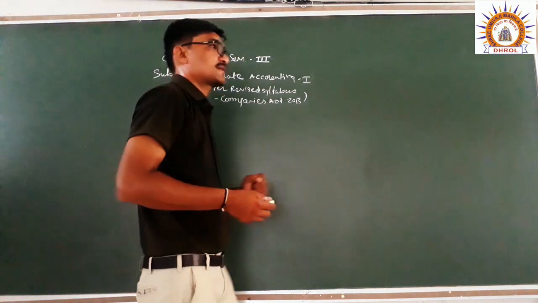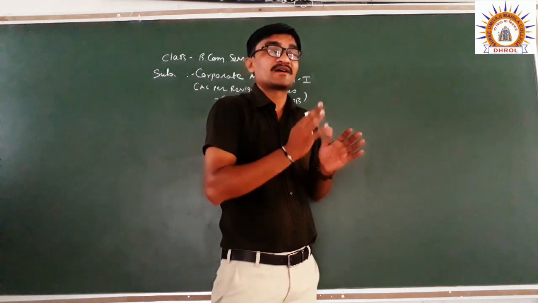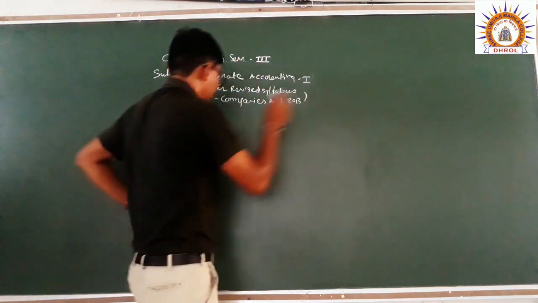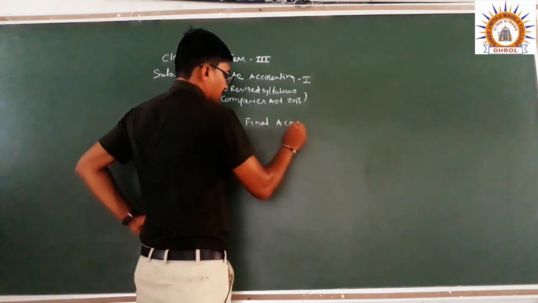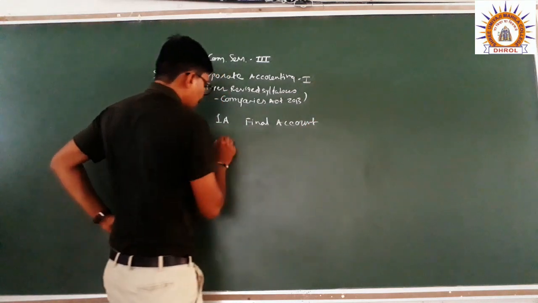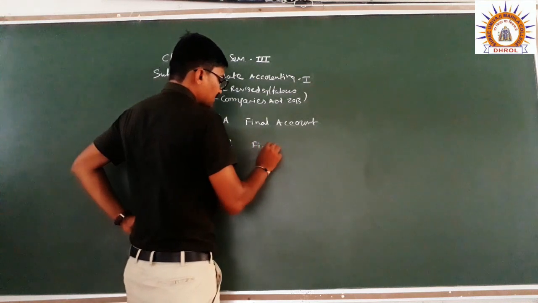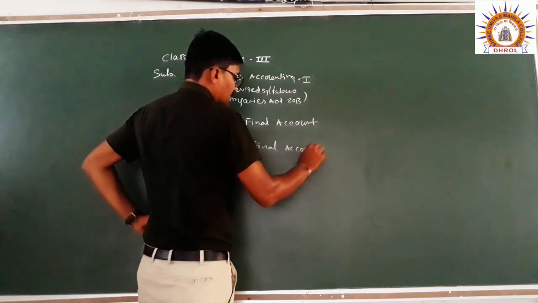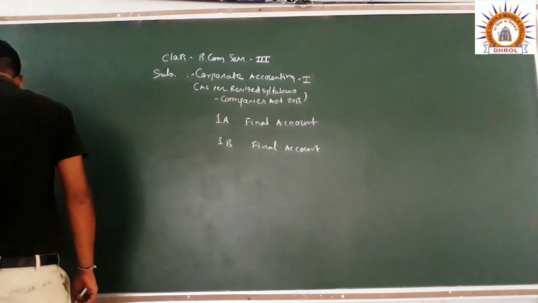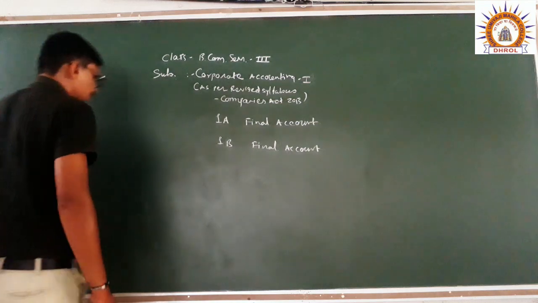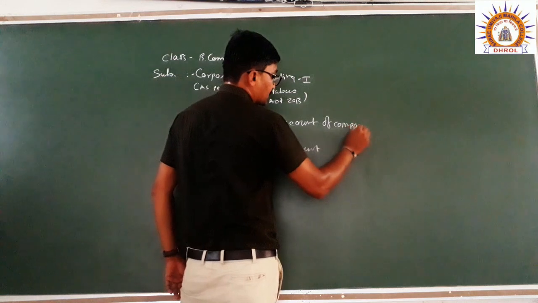So let's discuss the outline of your chapters. First, chapter 1A, final accounts. Again, chapter 1B, the name is also final accounts. Then next, final accounts of companies.